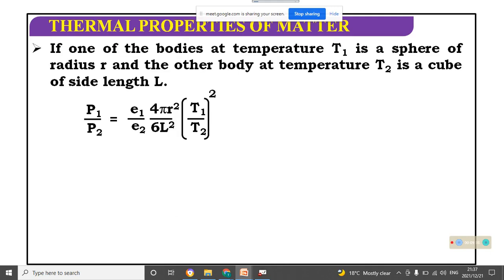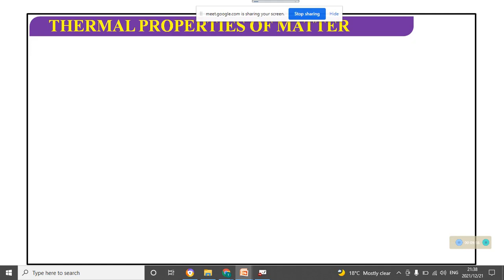This formula has T1 by T2 to the power 4, okay, not a square. Next, where A1 equals 4 pi R square and A2 equals 6 L square.